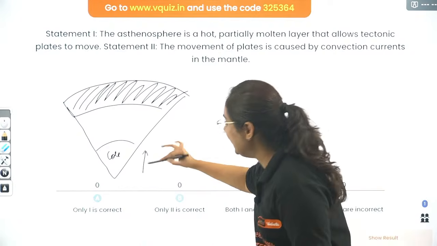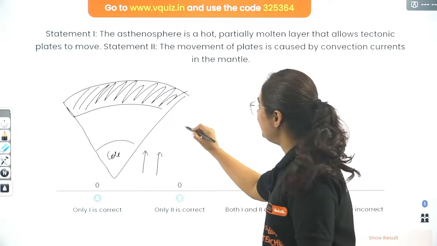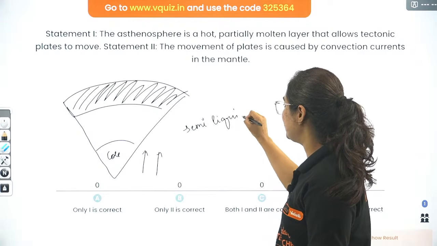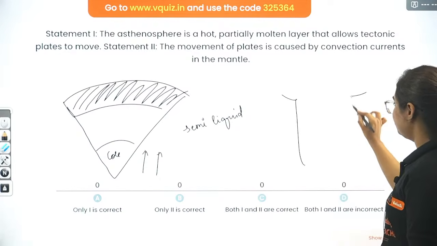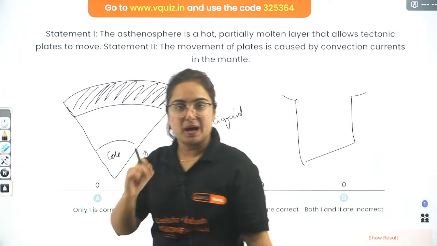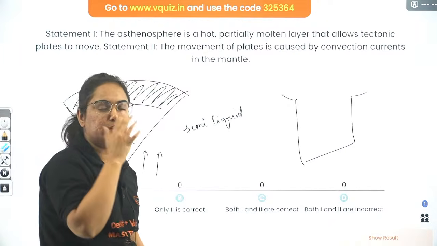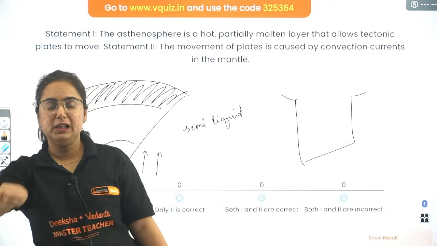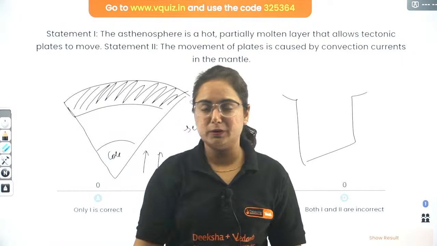Because of this high temperature, it creates pressure on the mantle, as the mantle is in a semi-liquid state. Now let me tell you with the help of one example. During the winter season, when we go for a bath, we first fill the bucket with cold water and then we try to mix it with the hot water.